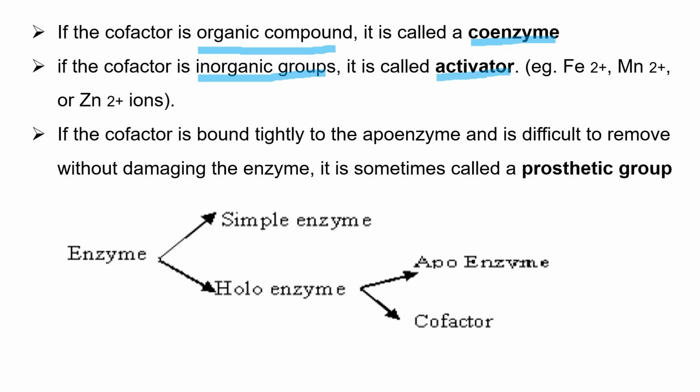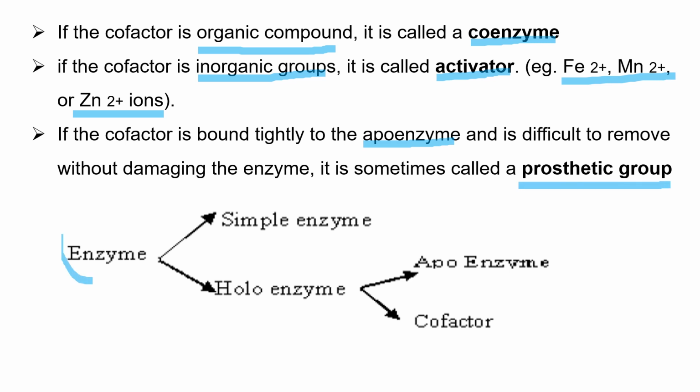So mostly these activators are metal ions. If the cofactor is bound tightly to the apoenzyme, that means the protein part of an enzyme, and it's difficult to remove without damaging the enzyme, it is sometimes known as a prosthetic group.